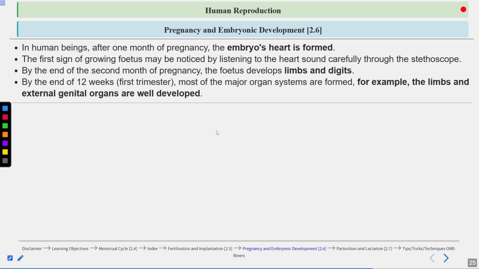Then by the end of 12 weeks, means the first trimester. So one trimester is 12 weeks. At the end of the first trimester, most of the major organ systems are formed. What are organ systems? Respiratory system, digestive system, circulatory system. Clear?